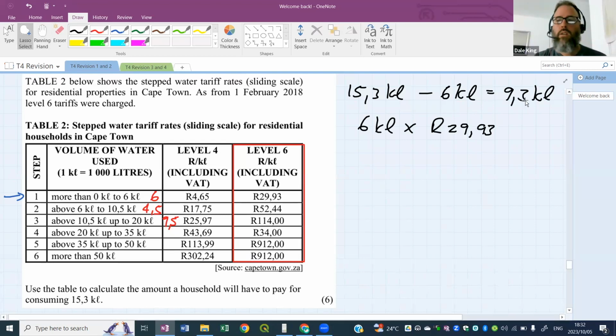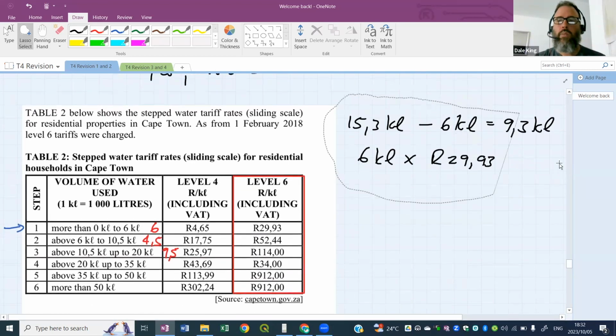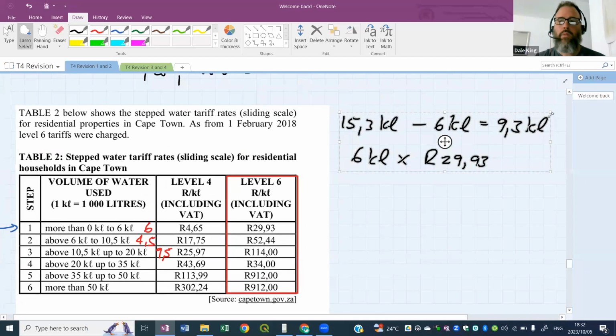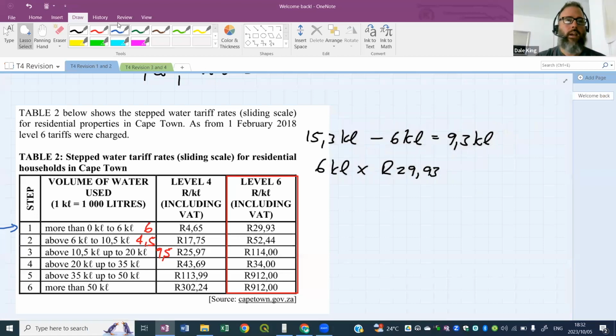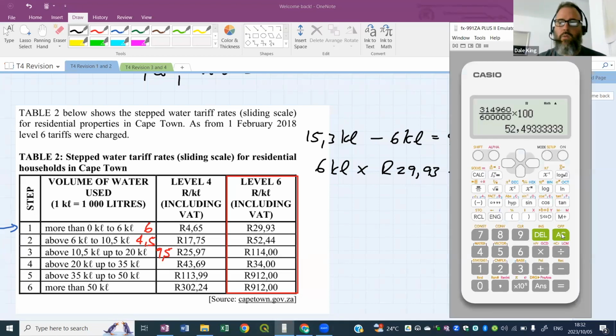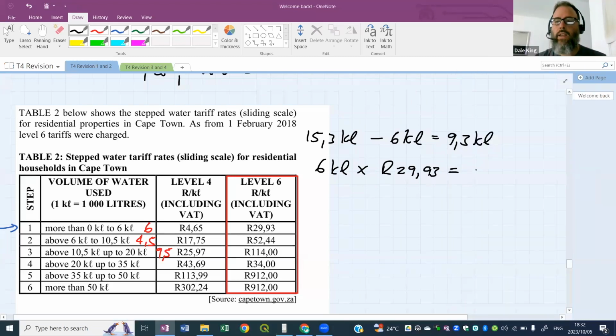All right, now I'm just going to move my calculation because it's going to be quite big and I need to squash it up a little bit. So let's shrink it down and move it over to about there. Okay, so this first 6 kiloliters is charged at 29 Rand 93. We need to work out what that is. So 6 times 29 Rand 93 gives us 179.58 rands. Okay, that's the first calculation. Now just remember we've got 9.3 kiloliters left still to take care of.